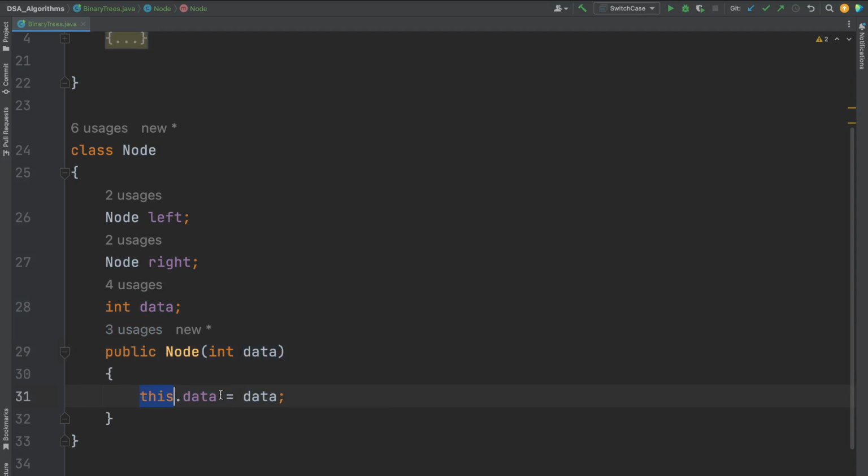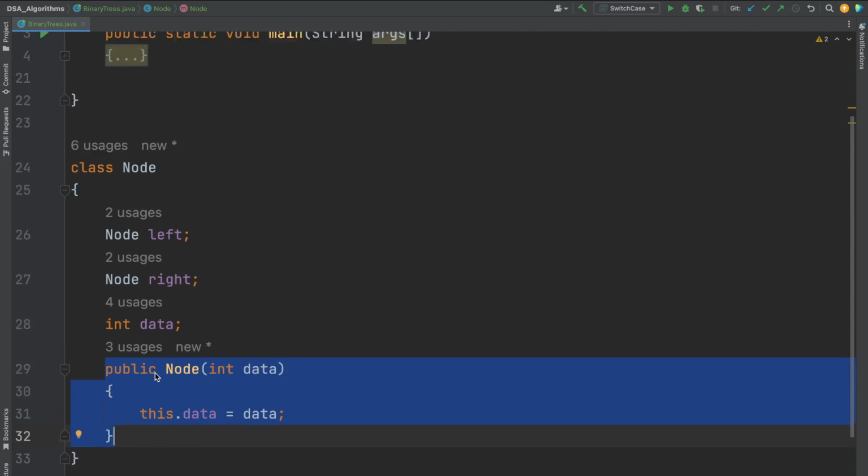That's why I've written this dot data. This data is the property of the class node, and to this property I am giving the value which is passed to me through my constructor. If not, just read up a little bit about parameterized constructors.